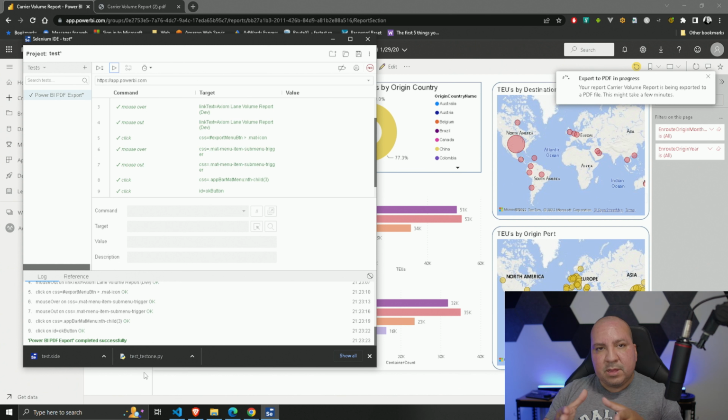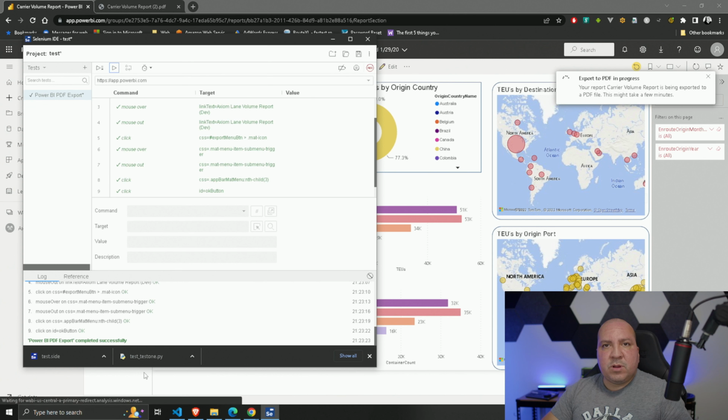So even with this script, if we wanted to have this scheduled, if you're using Windows, use something like Task Scheduler. We could add it there and have it run maybe once a day to generate the PDF.